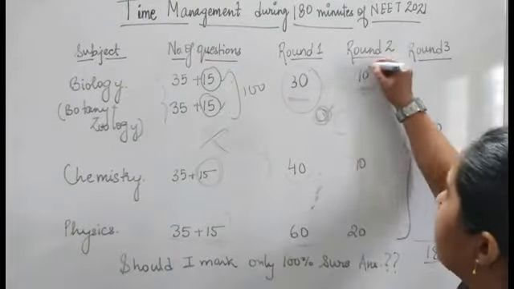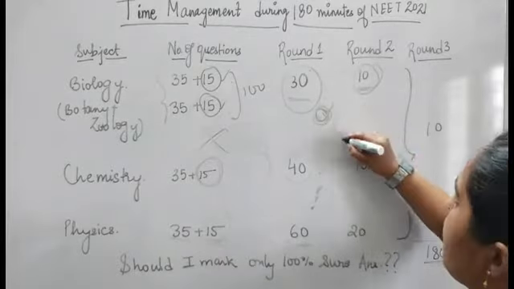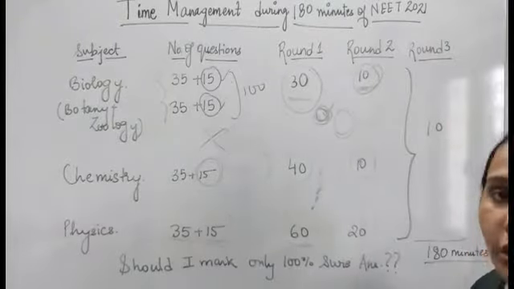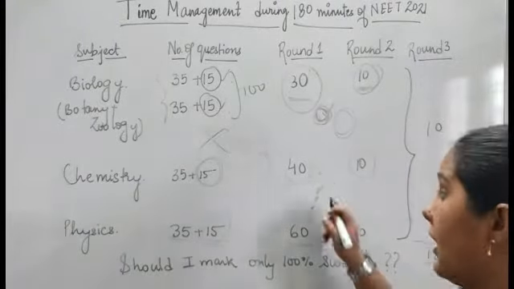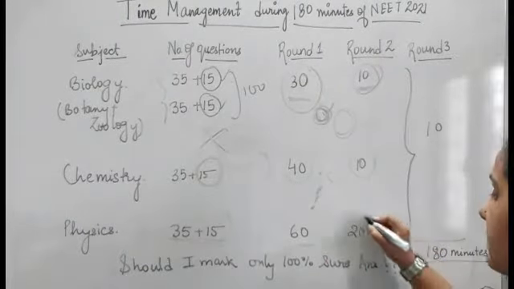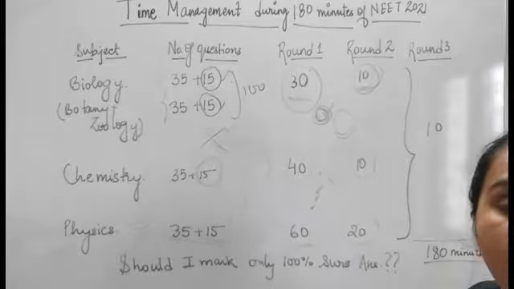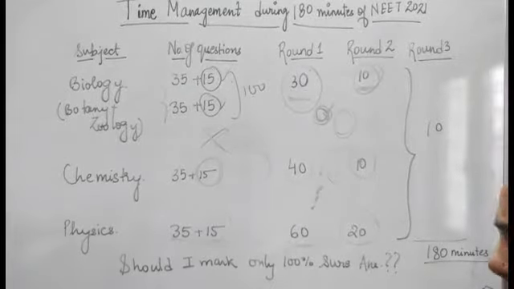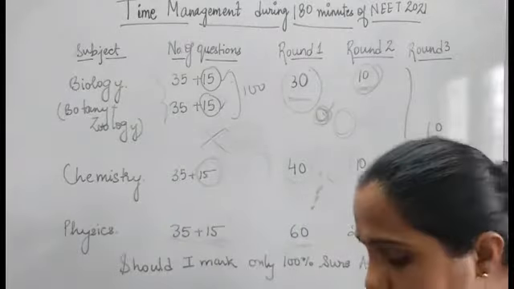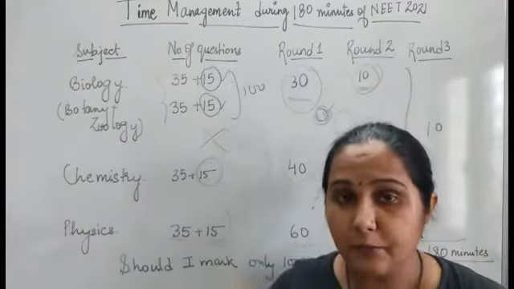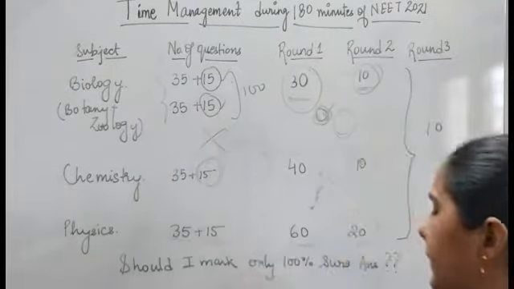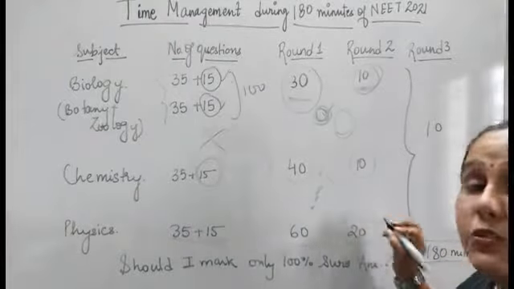So in this 10 minutes, you will go through all those questions for which you had marked the circle. Again, for the chemistry part, you will have a similar 10-minute slot in which you will go through the questions on which you had marked the circle. Now in the physics part, for the same exercise, you will take 20 minutes because it requires a certain amount of calculation, right? So this 20 minutes you will give to those questions in which you think that you know how to come to the answer, but it requires some amount of calculation and time. Then that second round will be done in this 20-minute slot.